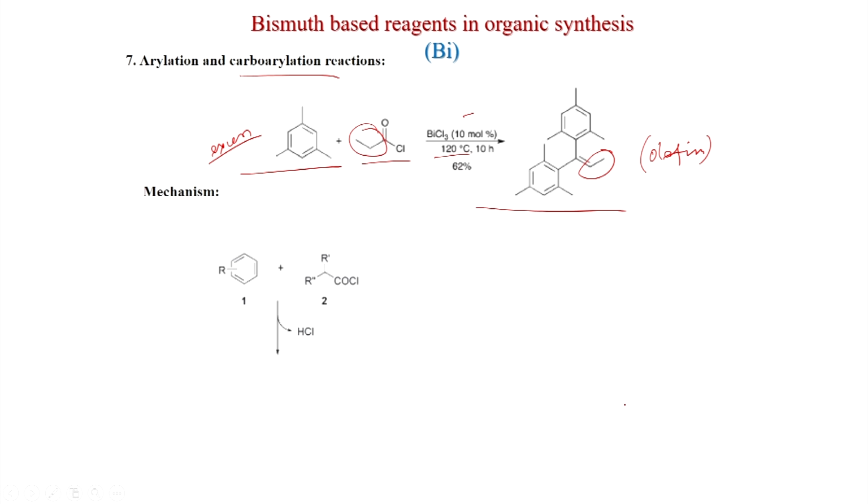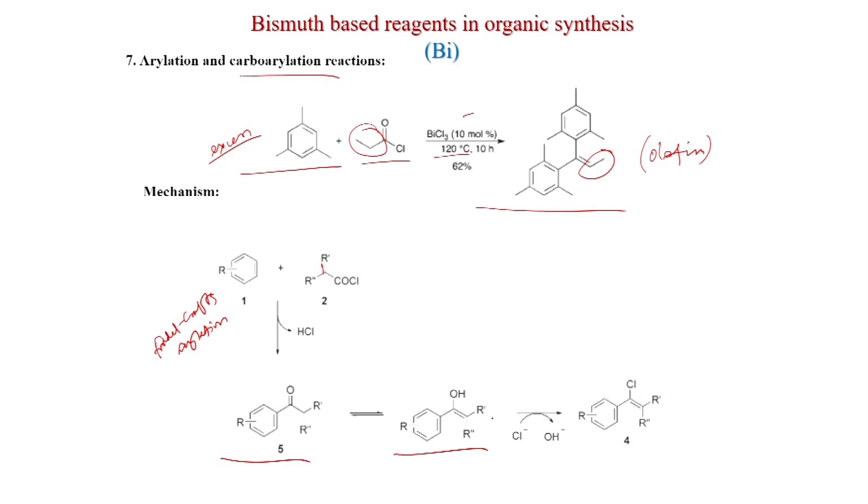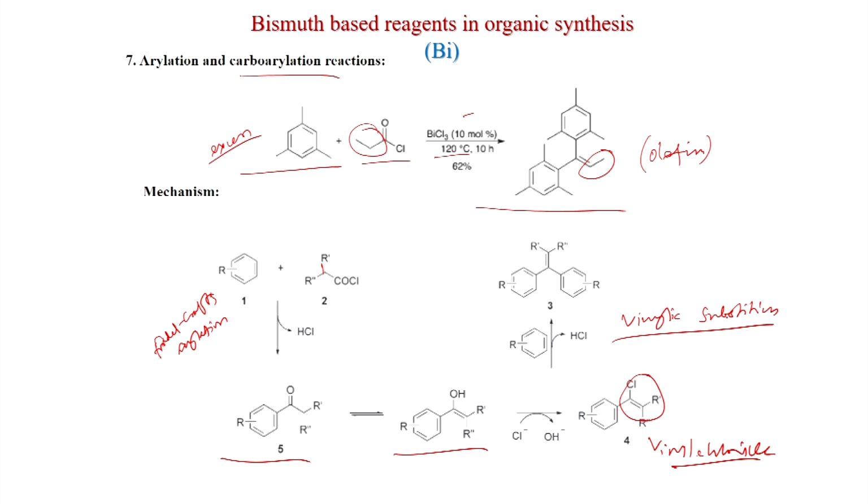So, what could be the mechanism of this reaction? First, this Friedel Crafts acylation will happen to generate this ketone, and this ketone will be in the enol form, and this enol will go to the vinyl chloride. So, this is very important, vinyl chloride is formed here, Cl minus will displace OH minus, and again the acid mediated Friedel Crafts vinylic substitution. So, this vinylic substitution reaction is happening, that the aryl group displaces the chlorine and you get the olefin.